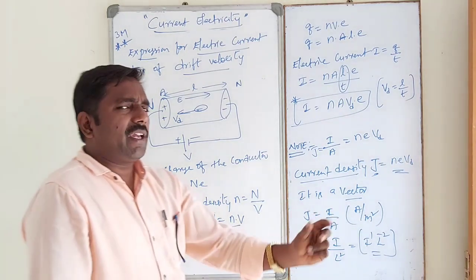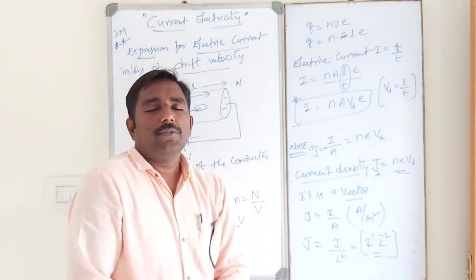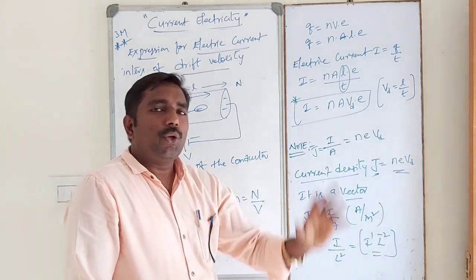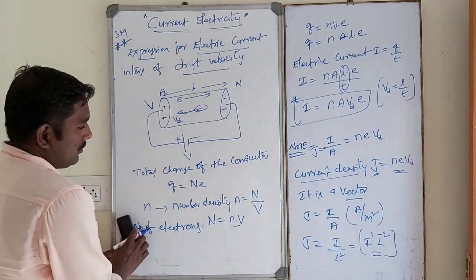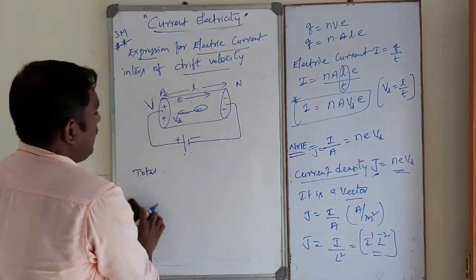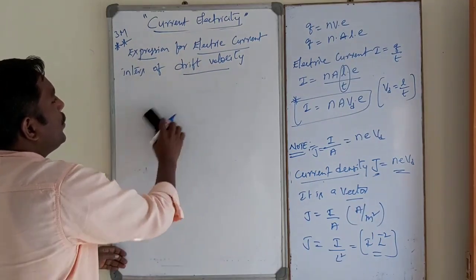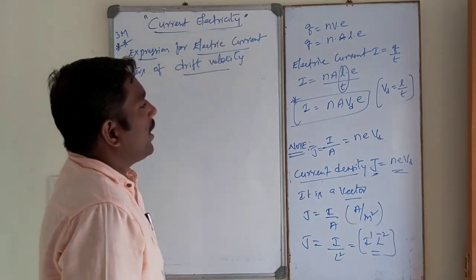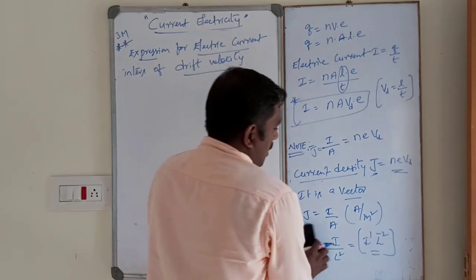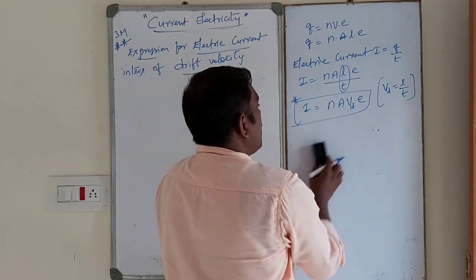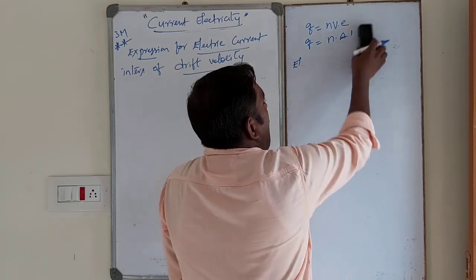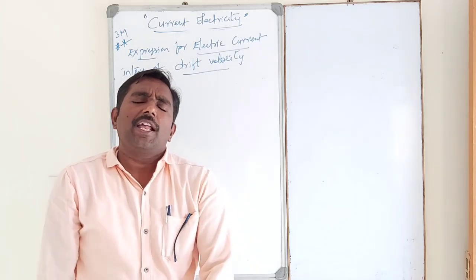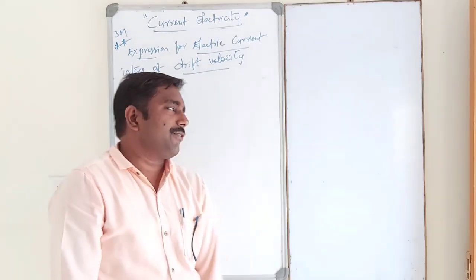Current density is simply current per unit area. This is a very, very important expression for electric field in terms of drift velocity. The definition of drift velocity is also very important. Drift velocity means the average velocity with which electrons are drifted in a direction opposite to the field.